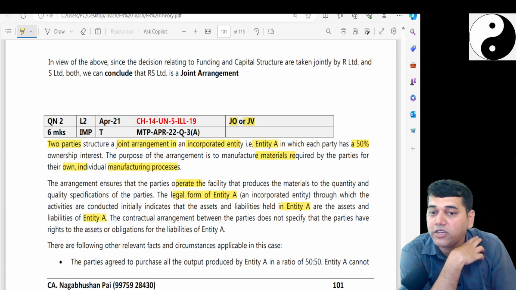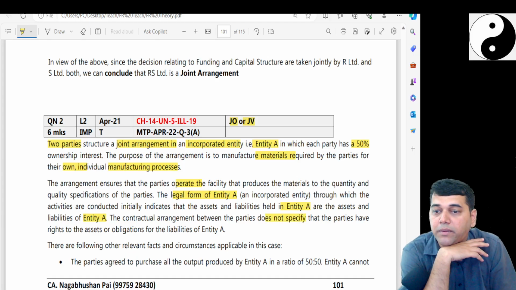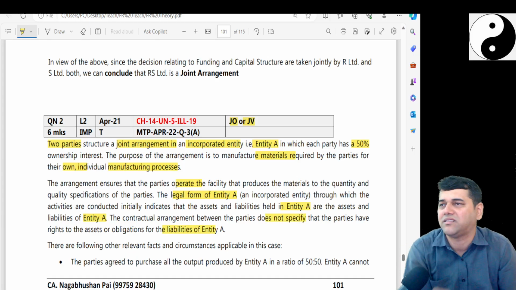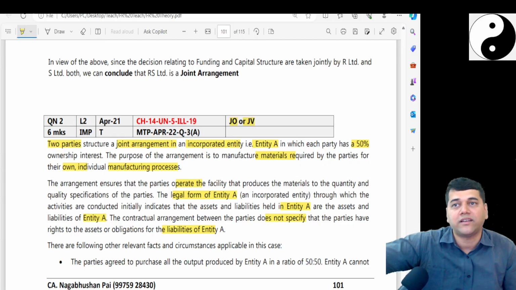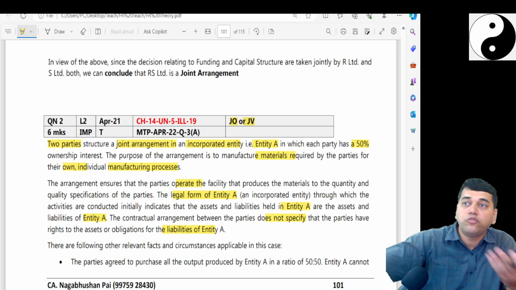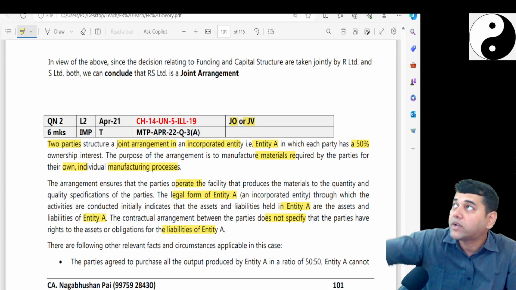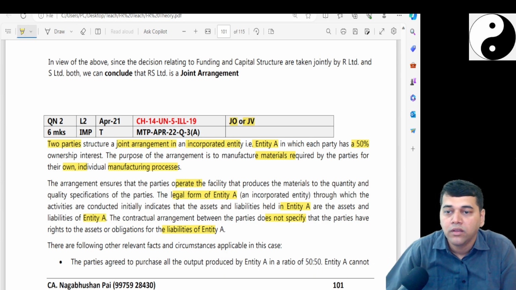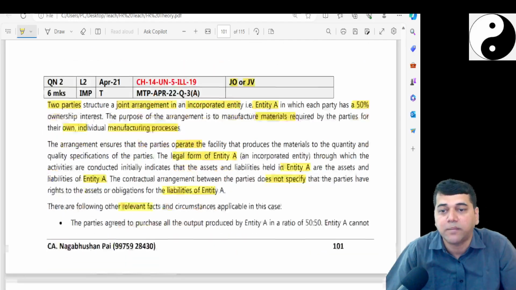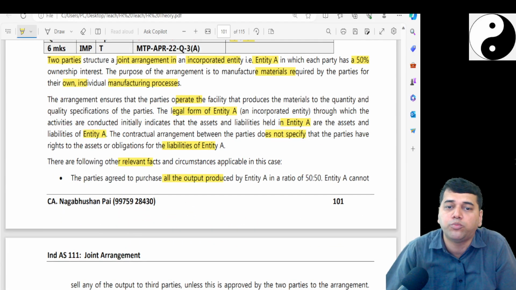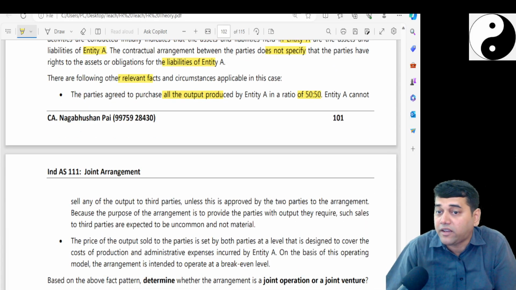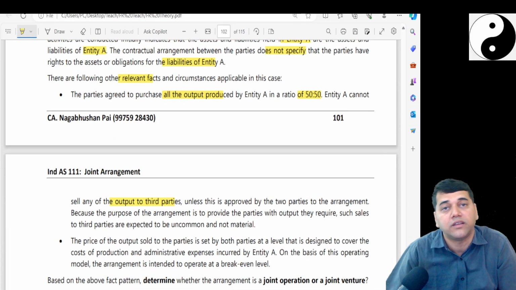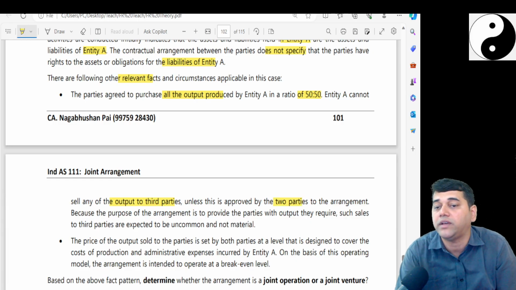The contractual arrangement between the parties does not specify that the parties have rights to the asset. That means it is very clear that the legal status itself gives the net assets to the parties, even if there is no overriding contract. Following are the other relevant factors. The parties agreed to purchase all the output in a 50-50 ratio. A cannot sell any of the output to third parties unless both parties agree.